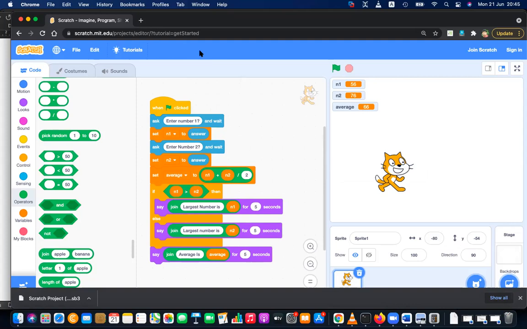Send the code to you, but try your level best to do this alone. If you have any questions, you can share the screen, and I'll help you understand this.